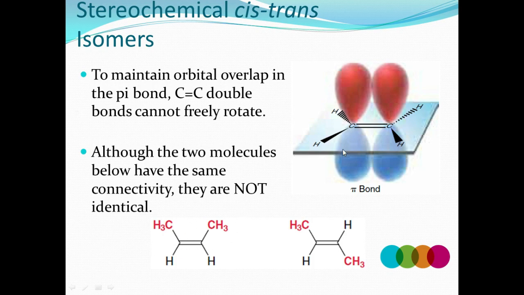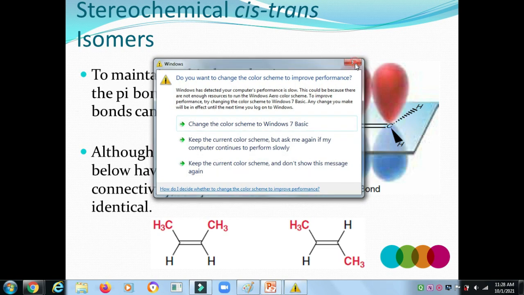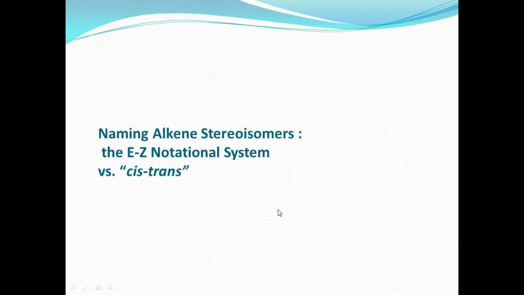Along with the carbon-carbon double bond, if this methyl group and this methyl group are the same, and this hydrogen is the same, this molecule is the cis isomer. Otherwise, if they are located oppositely across the carbon-carbon double bond, it is called the trans isomer. Each carbon has four groups, tetravalence, and the two carbons are joined by the double bond. For naming alkene stereoisomers there is also the EZ notation system. EZ notation overcomes the limits of cis-trans isomerism, which is its advantage.